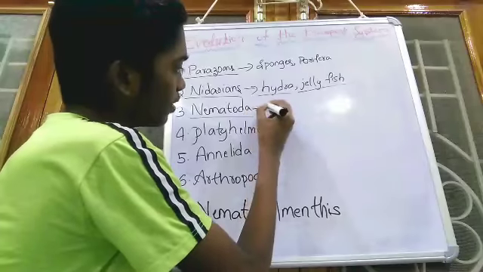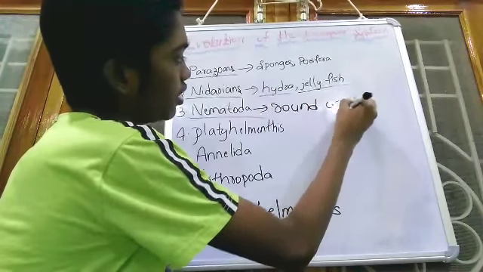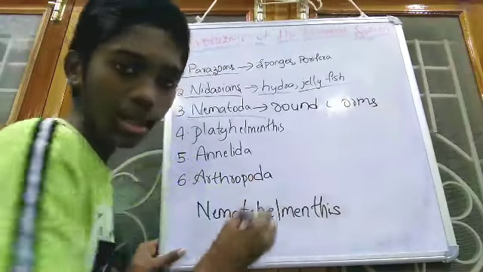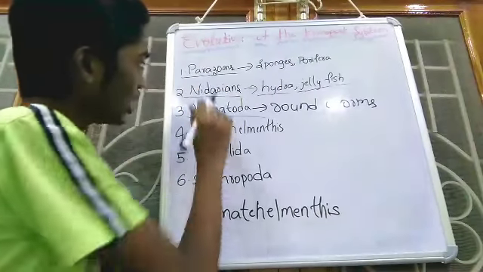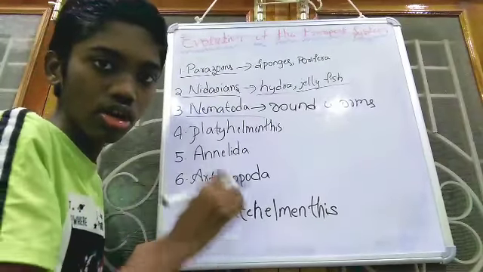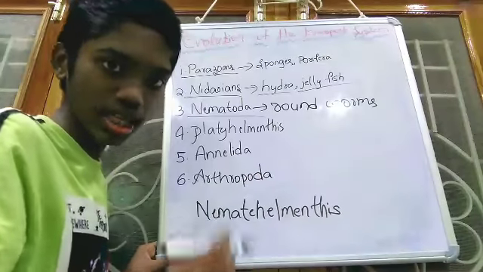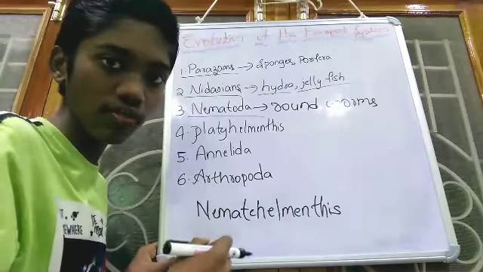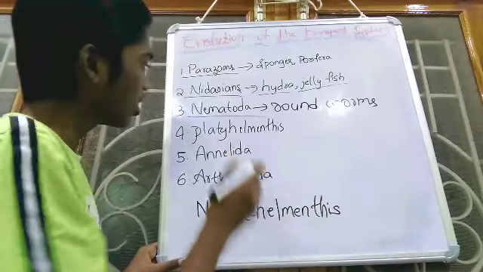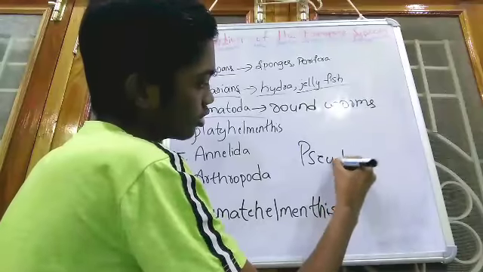Roundworms are the best example of nematoda. Here we have learned that cnidarians or coelenterata contain the true cavity called the gastrovascular cavity, which helps in digestion as well as distribution of nutrients to each and every cell of the body. In the same way, nematoda contains pseudocoelom.